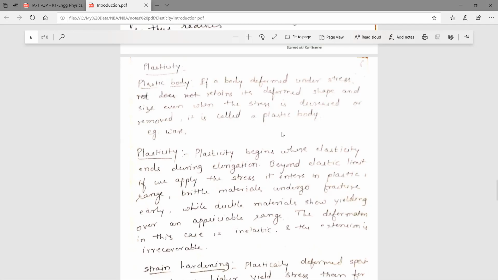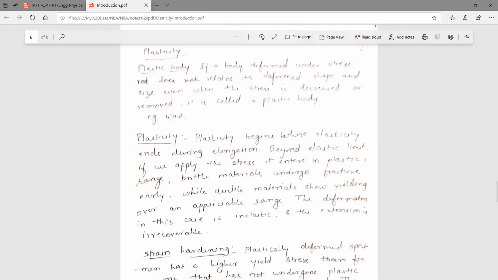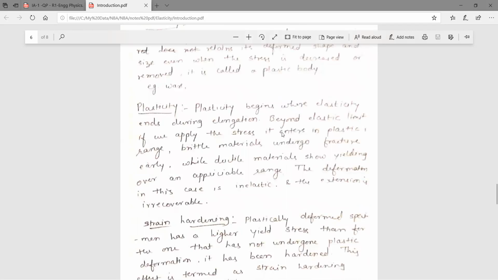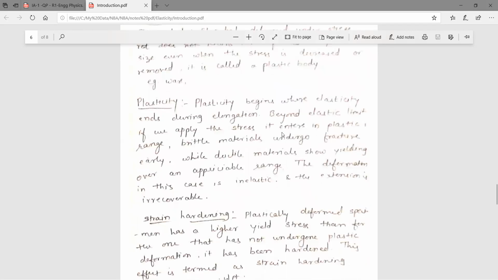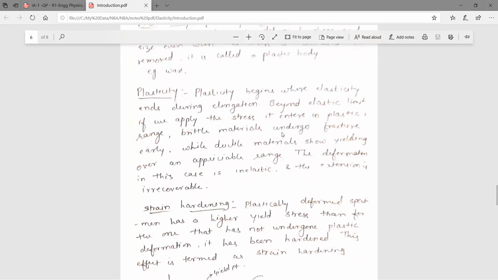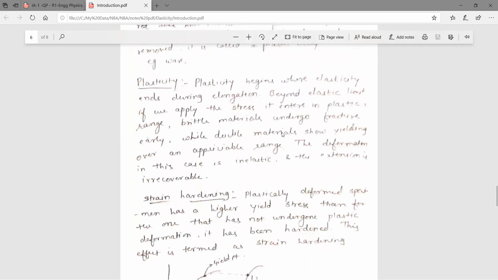And the body is called the plastic body. Plasticity begins where the elasticity ends. Within the elastic limit only, it will come to its original shape, but after the elastic limit it will go to the plastic state. Beyond the elastic limit, if you apply stress, it enters a plastic range. Brittle materials undergo fracture early, while ductile materials show yielding.